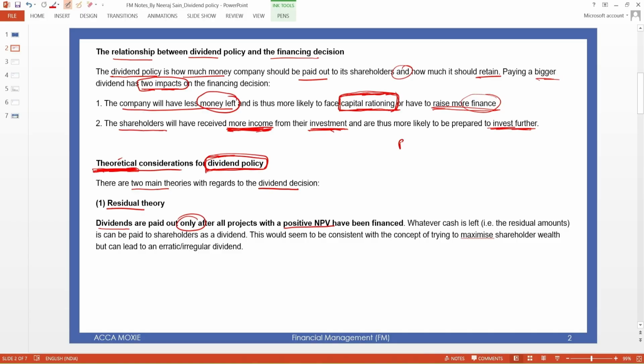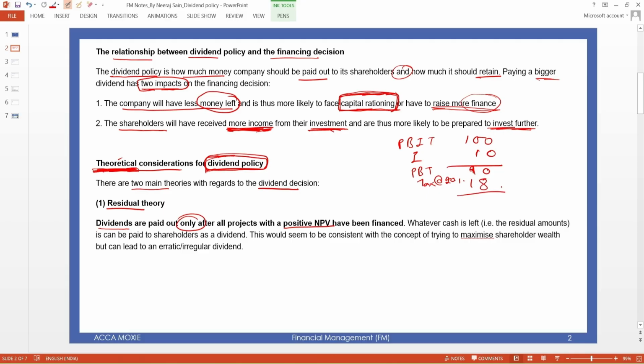For example, if you have a PBIT of 100 and you pay 10 to the debt holders, you have a PBT of 90. You pay tax at 20%: 90 into 20% is 18.